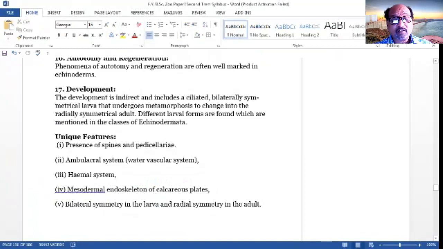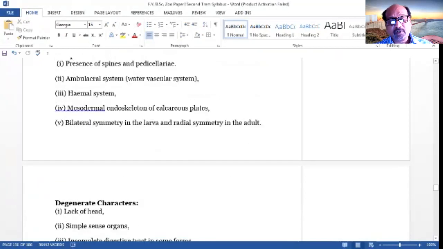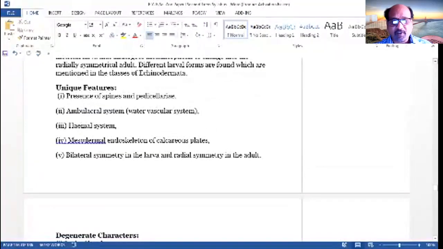The mesodermal endoskeleton of calcareous plates; the presence of the calcareous endoskeleton. The bilateral symmetry in larva and the radial symmetry in the adult. So this variation in symmetry is found between the larval and the adult forms. These are the unique features.